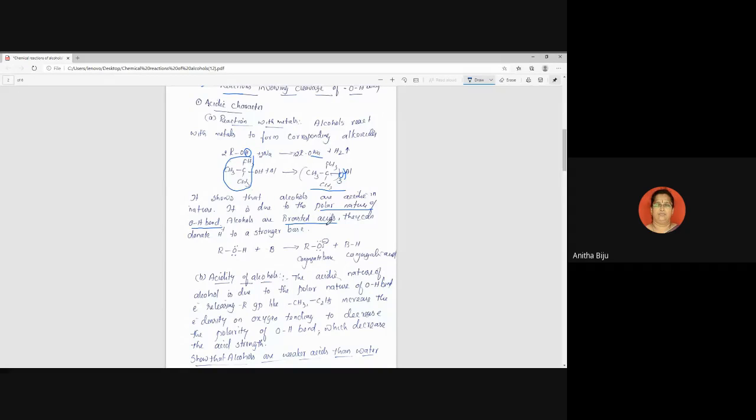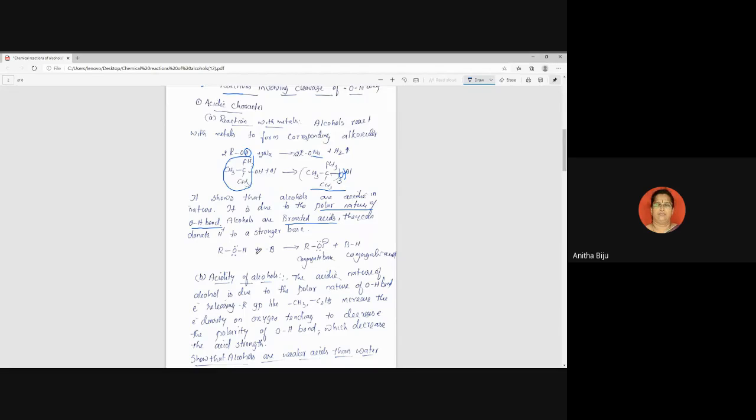Bronsted acid means what? According to the Bronsted concept, acids are those substances capable of losing H plus. That is why they are known under the name Bronsted acid. Because of this reason, it will not show any color change in litmus paper. So this is the reason. So when we discuss the Bronsted concept, we know a conjugate base and conjugate acid is also formed.